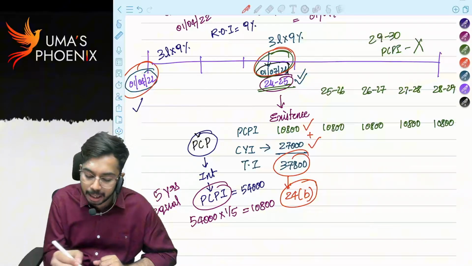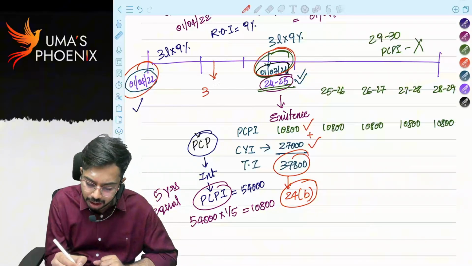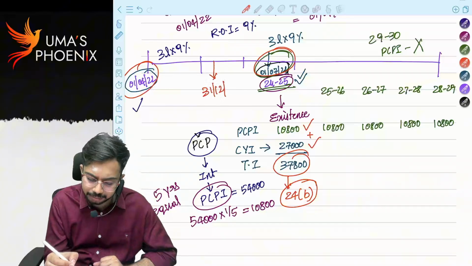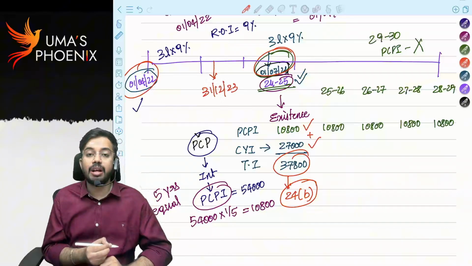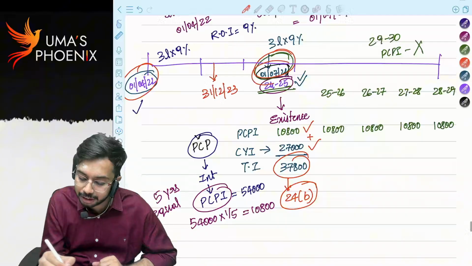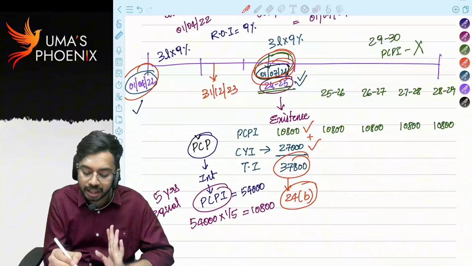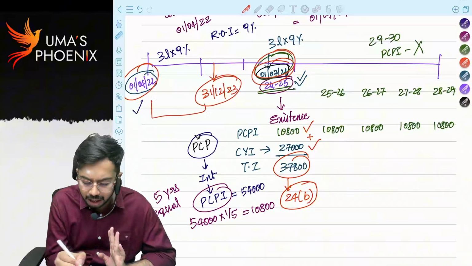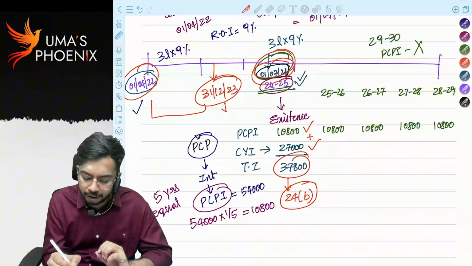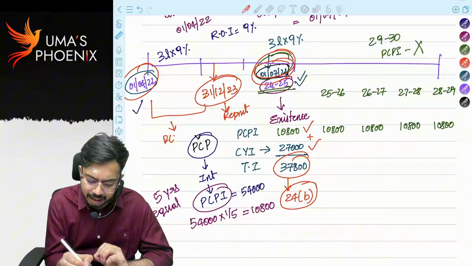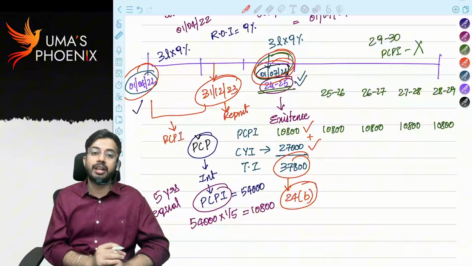Entire loan was repaid on 31st December 2023. When construction completed 1st July 24, but entire loan was repaid on 31st December 23. Then from date of borrowing up to date of repayment, whatever the interest is there, this interest will be considered as pre-construction period interest. Are you able to understand?